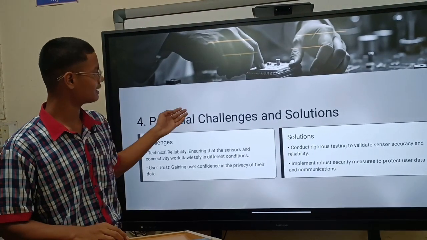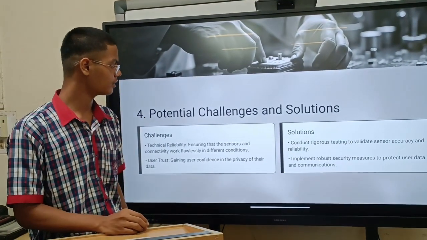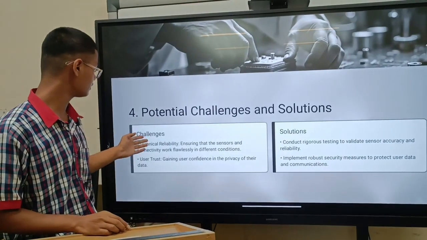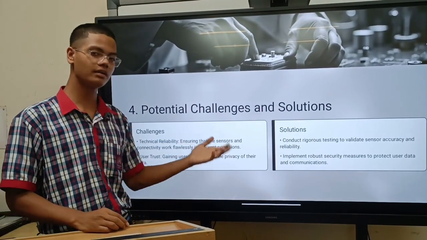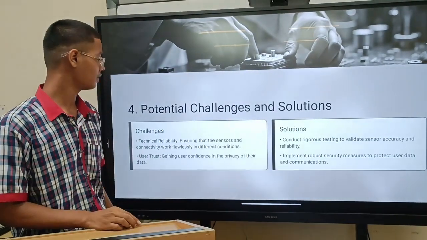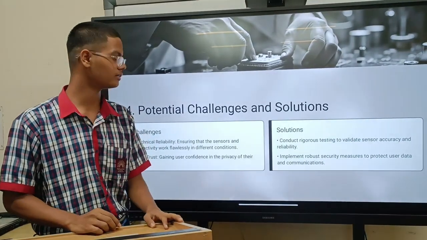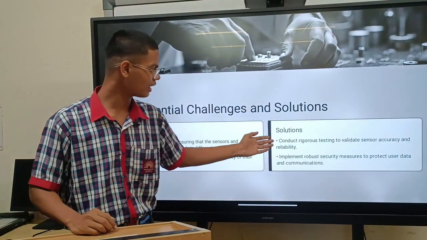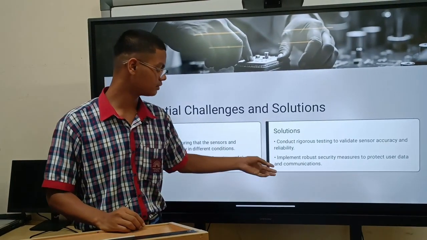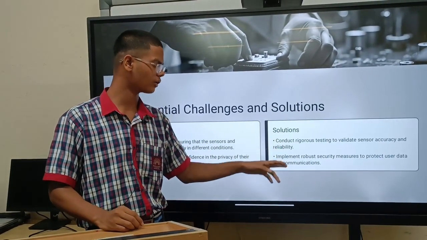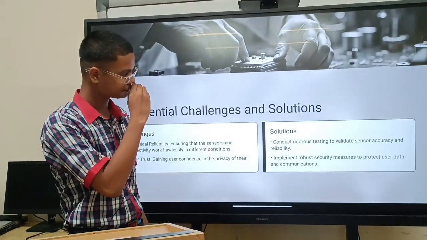Fourth is potential challenges and solutions. Every device has some potential challenges and we've overcome most of our challenges. Challenges: technical reliability, ensuring that the sensors and connectivity work flawlessly in different conditions like climate changes, and user trust. Of course, people don't really trust devices that are built into the solution. But the solutions are conduct rigorous testing. We've conducted rigorous testing for this. And the second solution would be implement robust security measures to protect user data and communications. Now let's move on to the next slide.